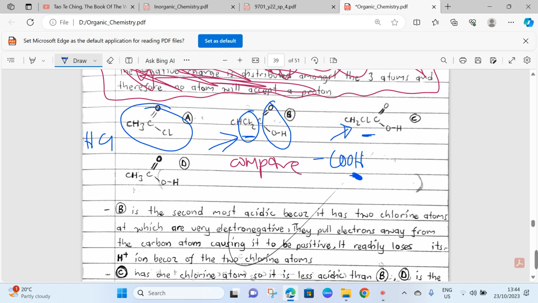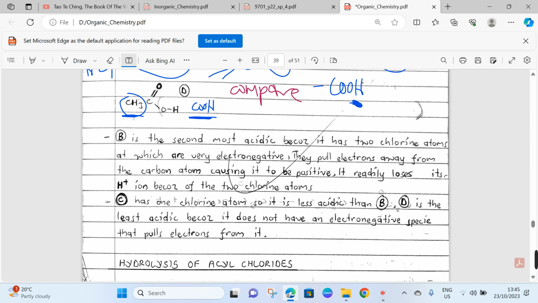This one is number 3 because it has only 1 electronegative species to withdraw electrons from the COOH functional group. Now this one does not have an electronegative species to withdraw electrons from the COOH functional group. So what happens? The alkyl group tends to push electrons towards the COOH group, making it electron rich. Therefore, it does not easily lose a proton. That's what I was trying to say in these notes. D is the least acidic because it does not have any electronegative species that pulls electrons away from it. That's all.